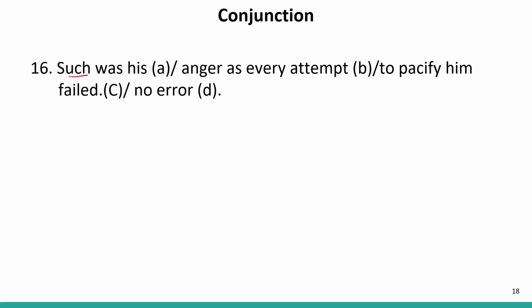So, as should be replaced with that. So, our answer is B, because here the impact has been shown. Such was his anger that every attempt to pacify him failed. So, this B is the correct answer.